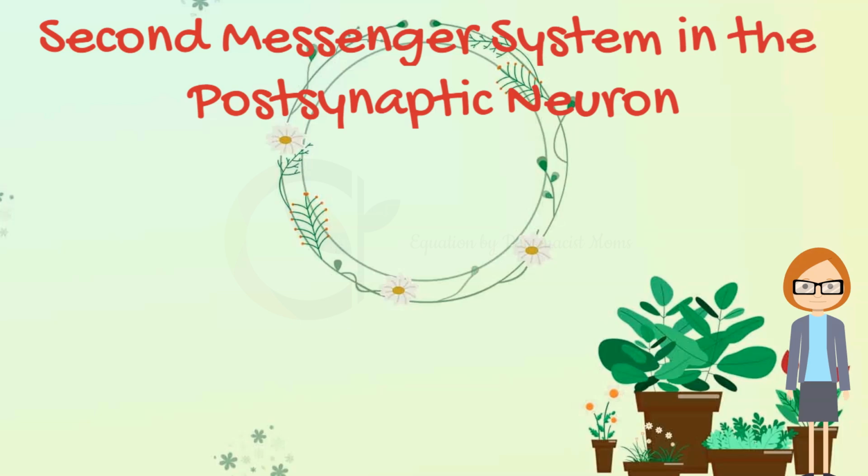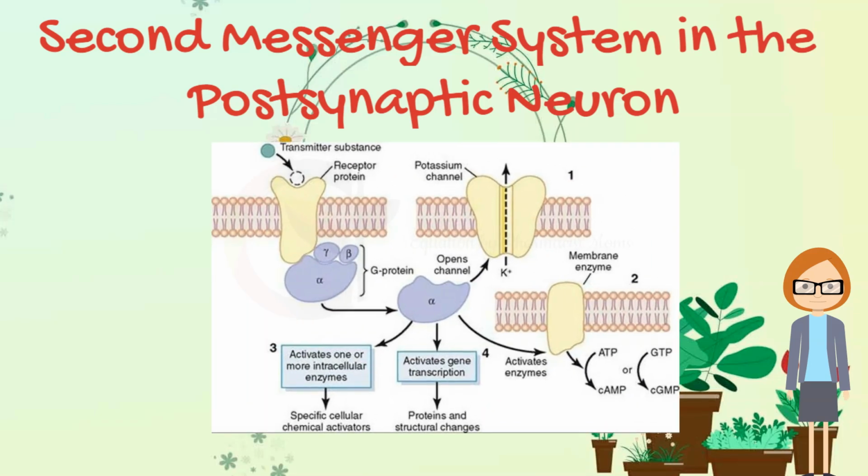There are several types of second messenger systems. One of the most common types uses a group of proteins called G proteins. This figure shows in the upper left corner a membrane receptor protein. A G protein is attached to the portion of the receptor that protrudes into the interior of the cell. The G protein in turn consists of three components: an alpha component, that is the activator portion of the G protein, and beta and gamma components that are attached to the alpha component, and also to the inside of the cell membrane, adjacent to the receptor protein.